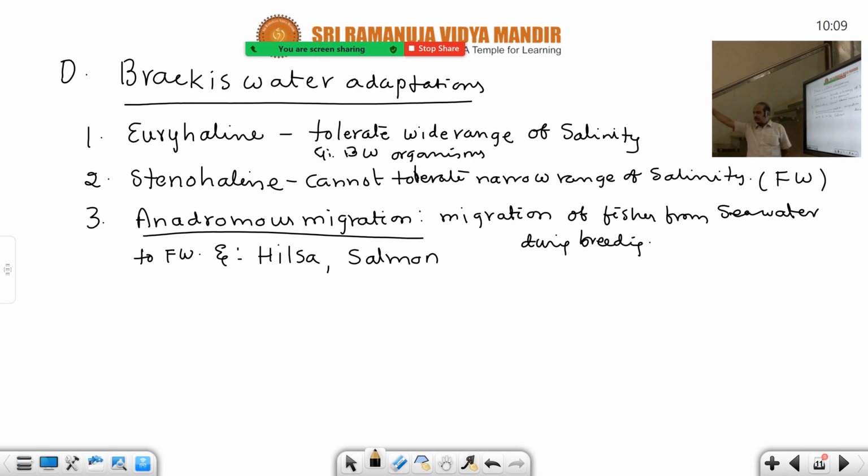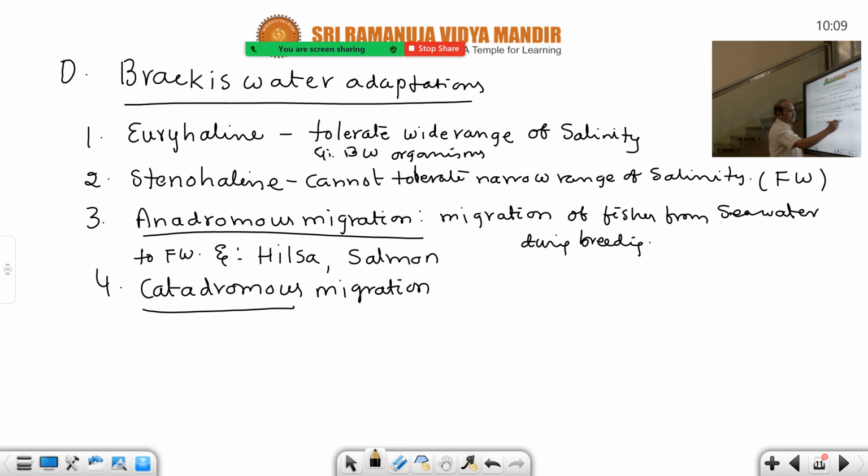At that time also we have given the cyclostomes. And another migration is catadromous migration. Catadromous migration means reverse. Migration from river water, that is fresh water, to sea water. For breeding is the same purpose.